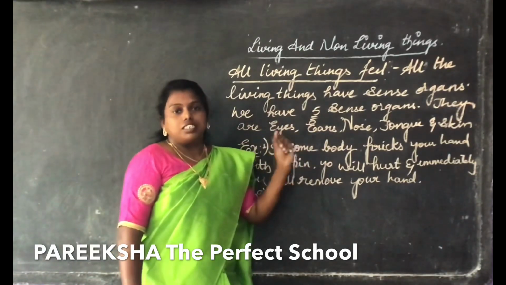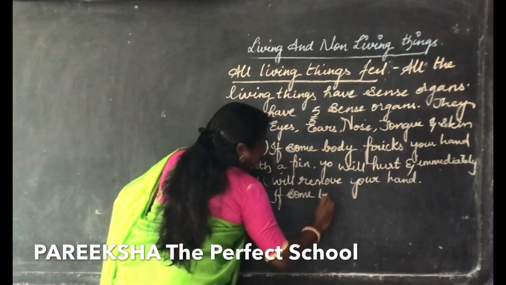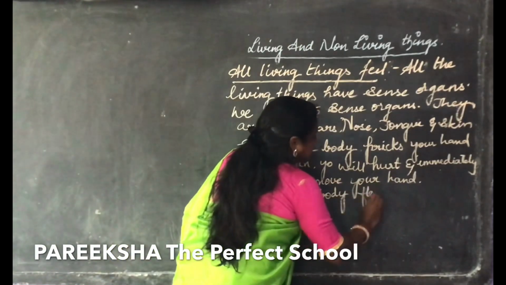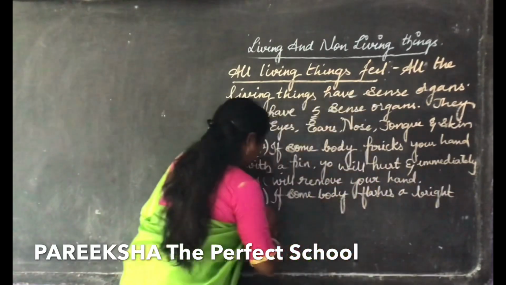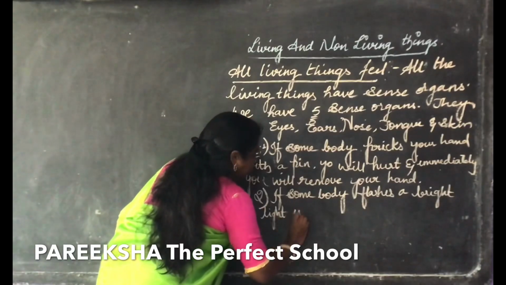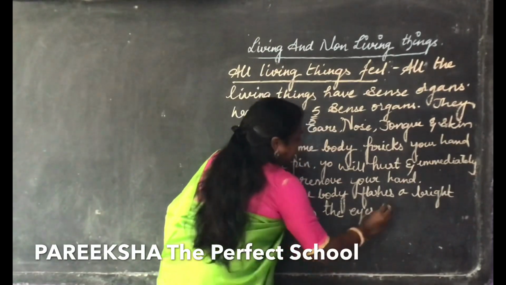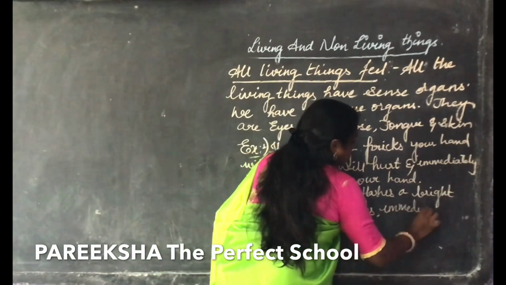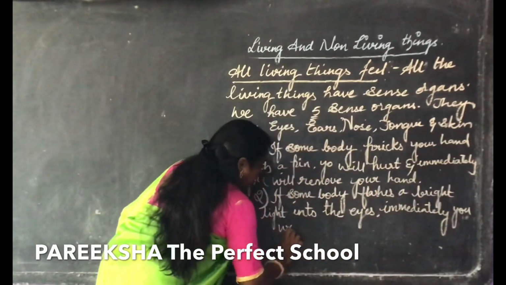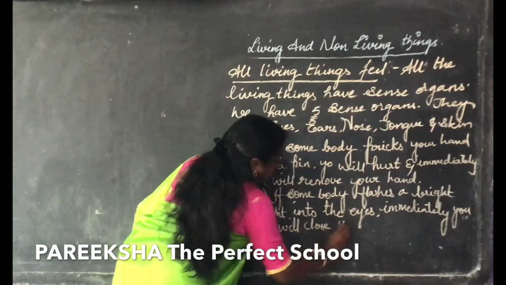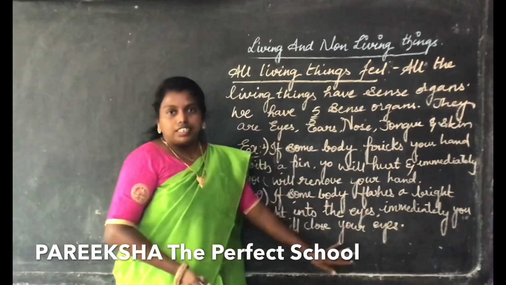Because eyes are very sensitive to light. This shows that the eyes are very sensitive to the light.